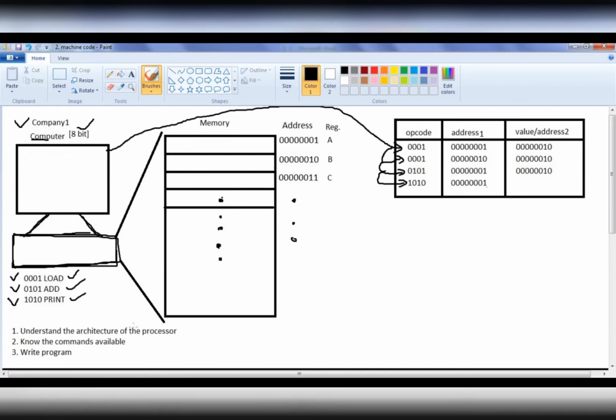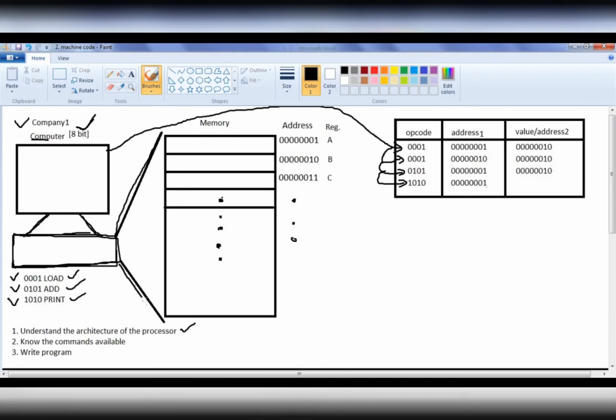So here I have some steps written. First step is to understand the architecture of the computer or processor. So this computer has a CPU or a processor, or we can just say the computer itself. In the architecture we know that it is an 8-bit computer, and of course it has some memory.